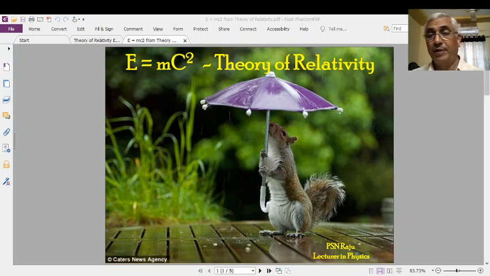No formula is as famous as this one. This was proposed by Einstein. This is what is known as Einstein's mass energy equivalence, or the mass energy conservation principle.